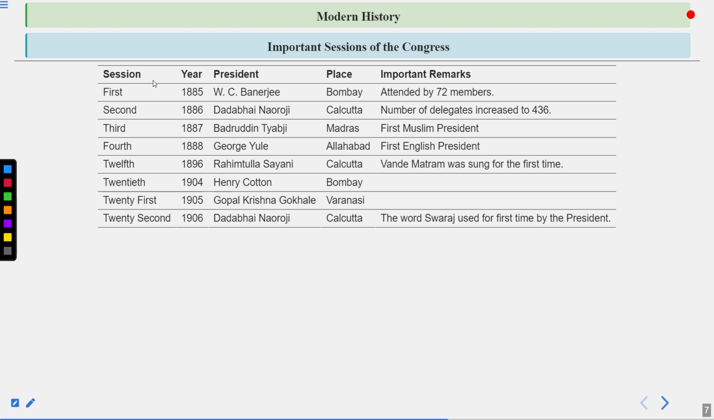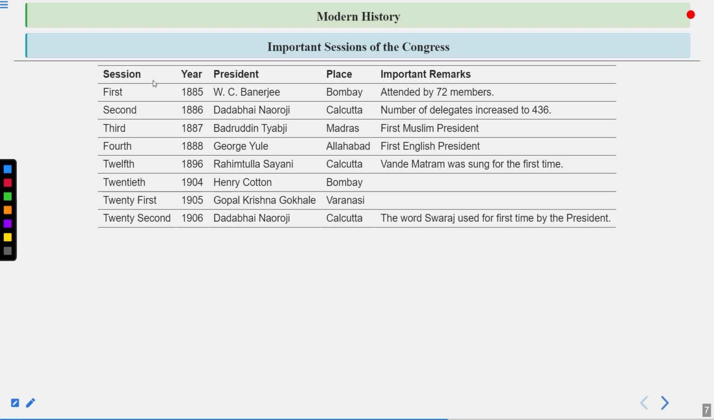And this was the fourth session, and it happened in Allahabad. Today it is known as Prayagraj, and this was the first English president. So remember the name George Yule. He was the first English president of the Indian National Congress.